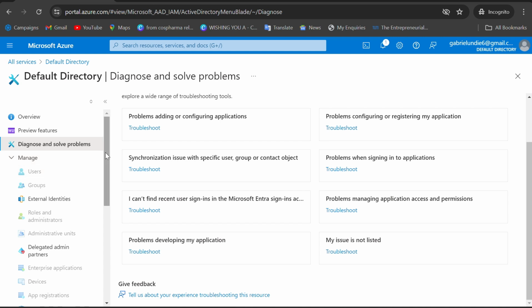Under this Manage, this is where you will exercise your skills as IT support, help desk, IT analyst or whatsoever.